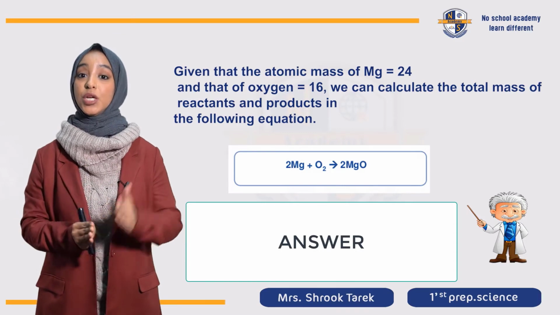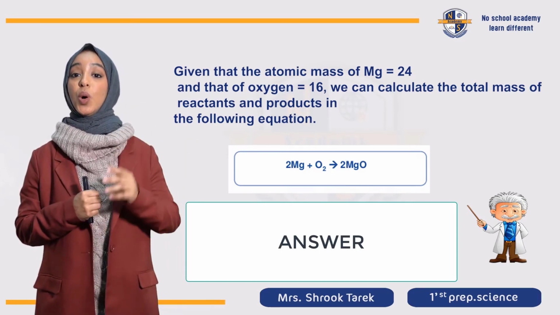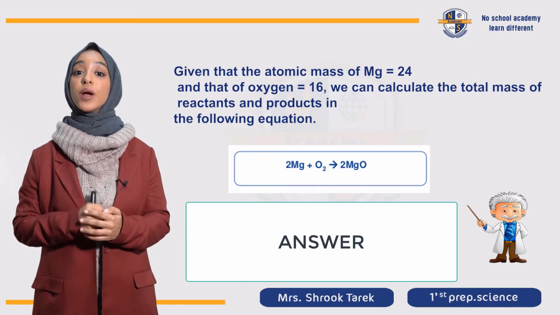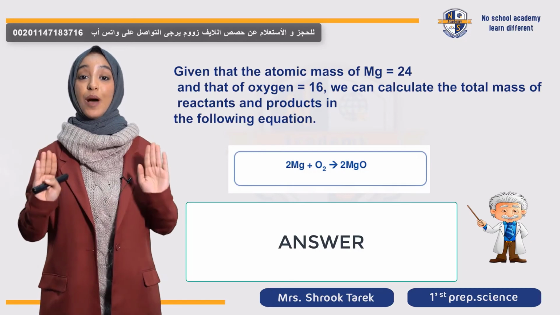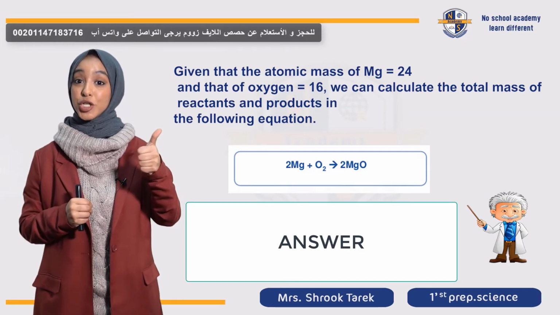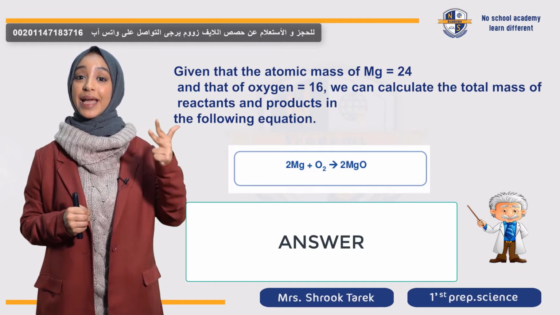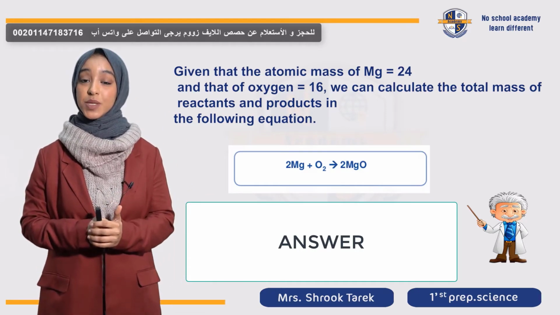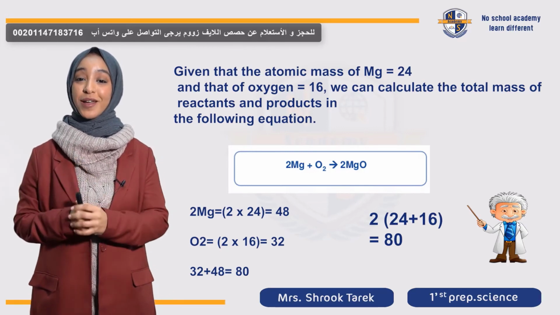يبقى أنا كده عندي 2 magnesium atoms will react with 2 oxygen atoms to form 2 magnesium oxide in the product side. يبقى أنا أول حاجة خالص بكتب الكيميكال equation balance the chemical equation وتالت حاجة أبدأ أحسب الجرامز and then we will calculate the grams in the product side.